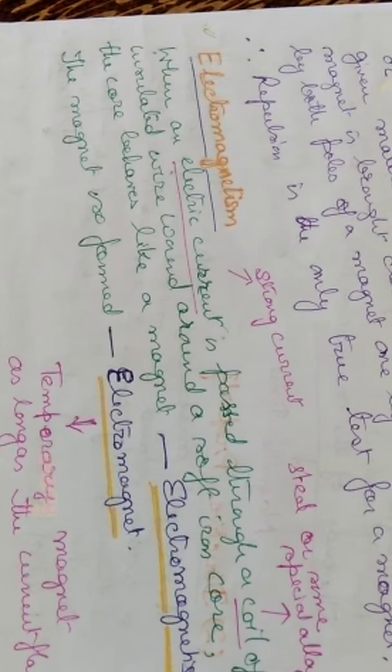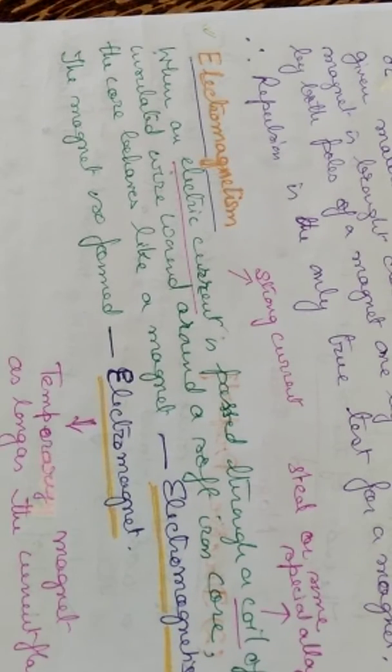As long as the current flows, the soft iron core will behave like a magnet. And if we stop the current, then the soft iron core will behave normally, not like an electromagnet.